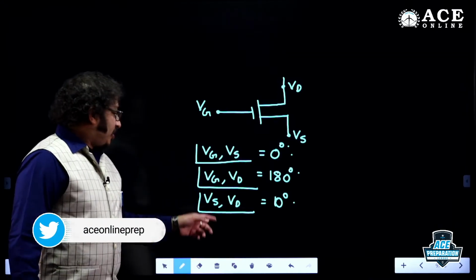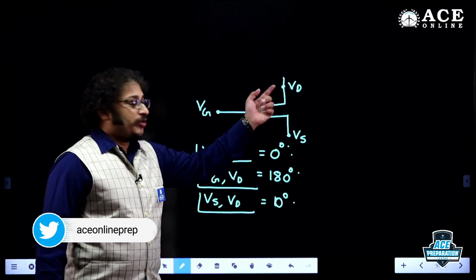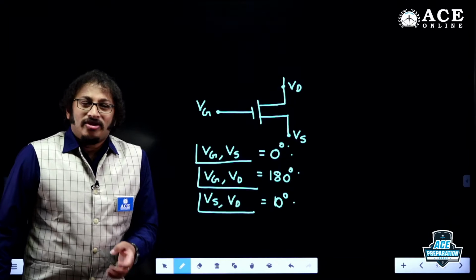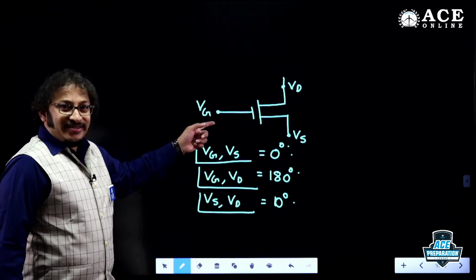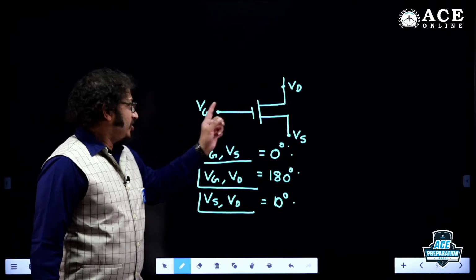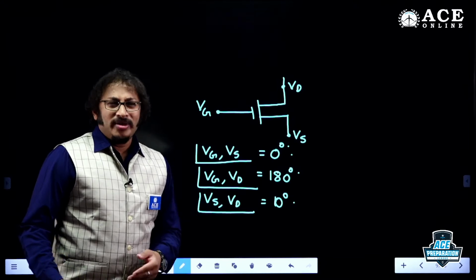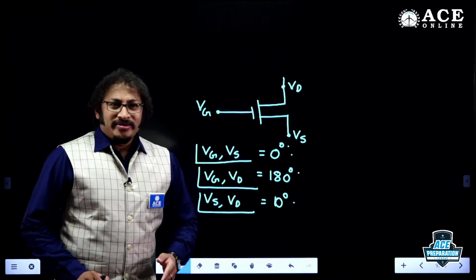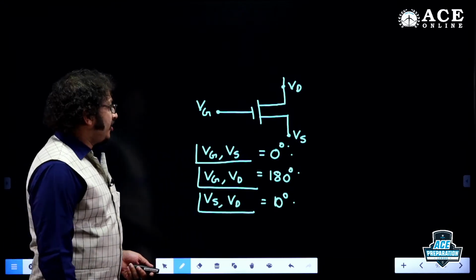Whereas if input is source, output is drain, it is like a common gate, yes, phase angle is 0. If input is gate and output is drain, so it is like a common source, common emitter. Altogether almost a similar response. So phase angle is 180 degrees. Am I right? So now check it out, guys.